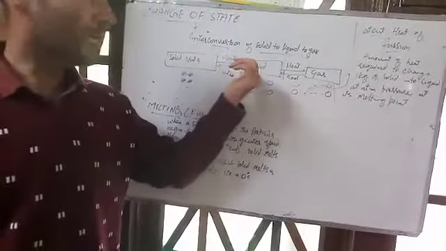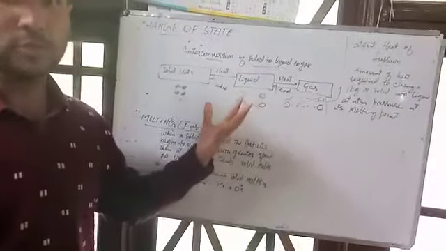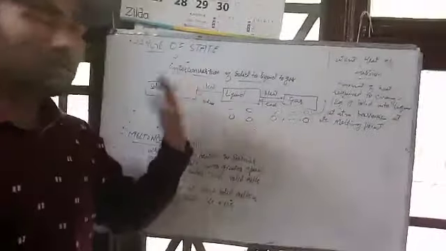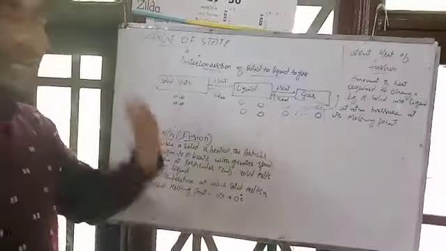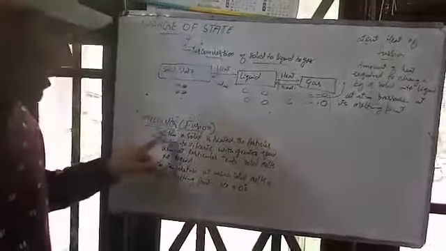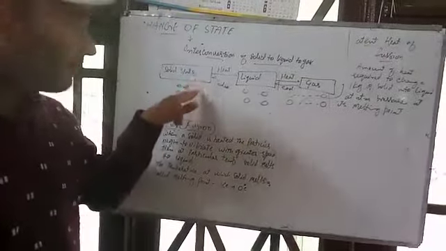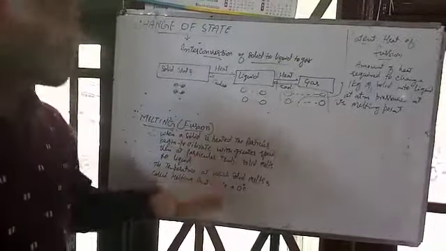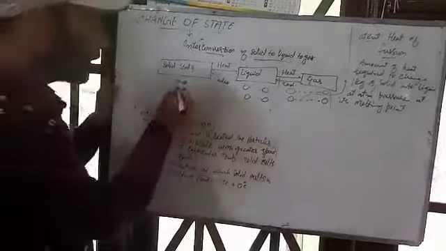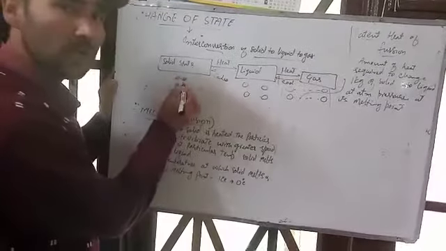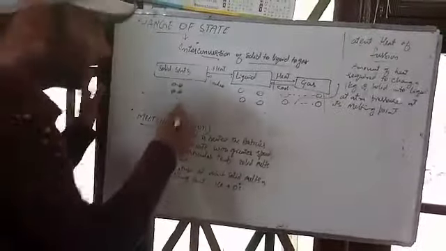When solid is heated to liquid, that process is known as melting, or you can say fusion. In melting, what happens? When we heat the solid, the particles begin to vibrate. Due to the heat, the force of attraction between these molecules is overcome by the heat which we supply.